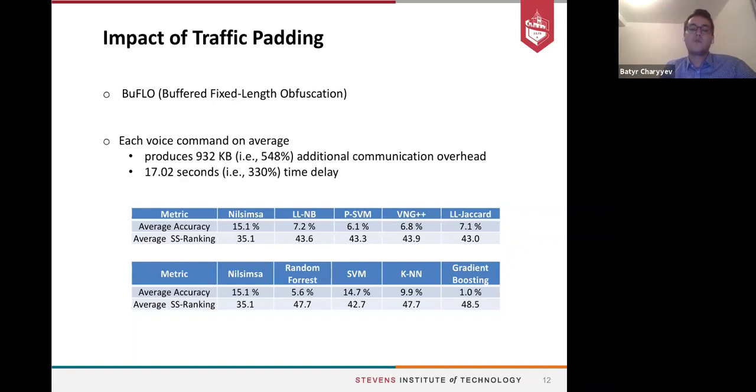However, each voice command on average produces around 900 kilobytes of additional communication overhead, which leads to 17 seconds of time delay. So on average, this padding technique reduces the accuracy of the fingerprinting methods, but it requires additional communication overhead. So additional techniques need to be explored, and we should come up with new methods to hide the network traffic patterns so that it will prevent fingerprinting the voice commands.